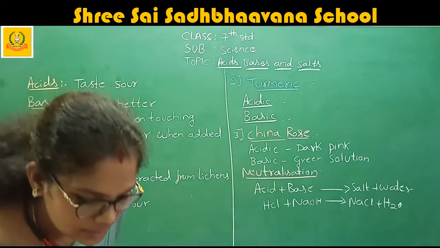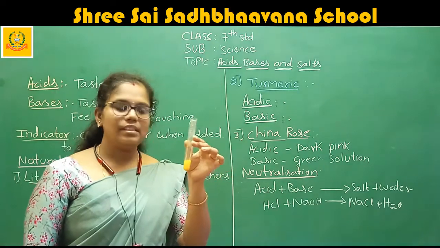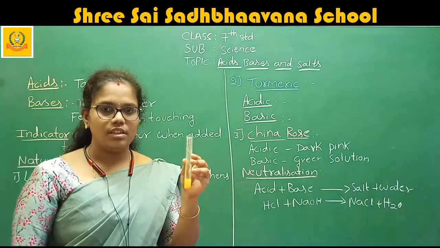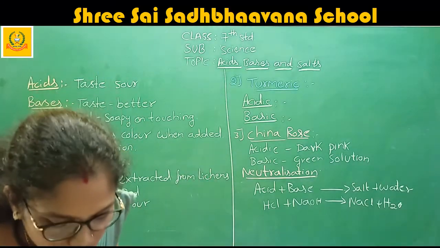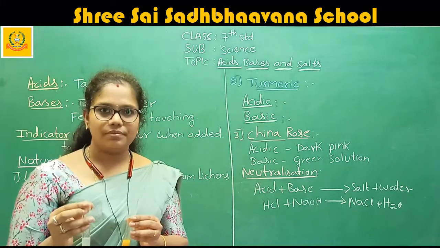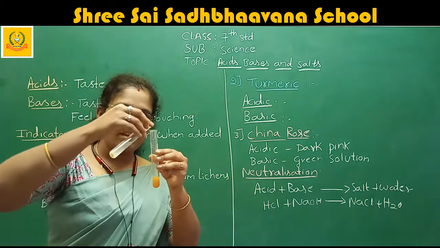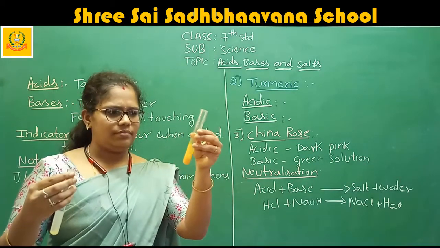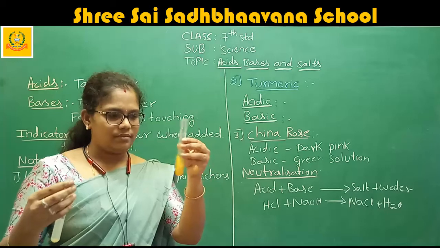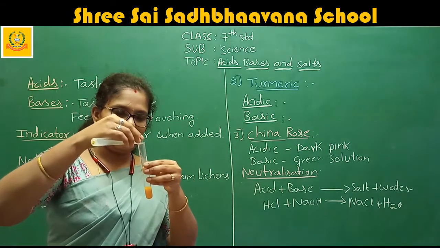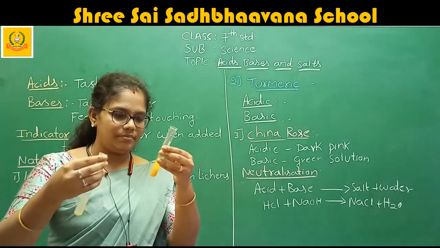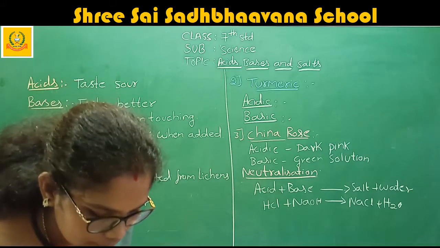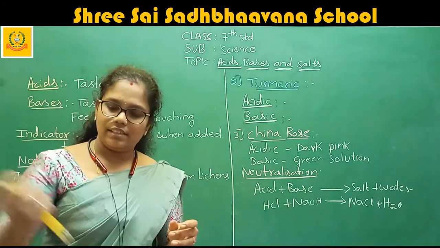Now, what is present in this test tube? In this test tube, you have turmeric solution. To this turmeric solution, now I am going to add some lemon juice. Now you want to take a little bit strong lemon. Okay. If you see the color, it is a little bit light.